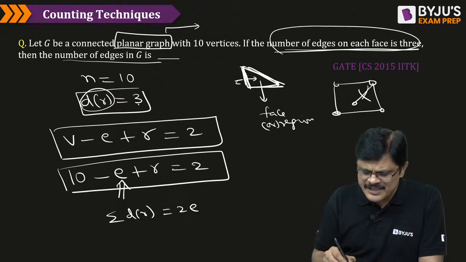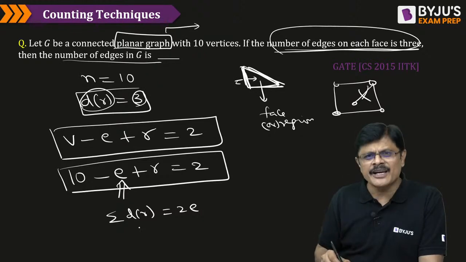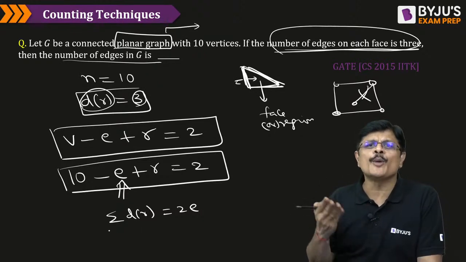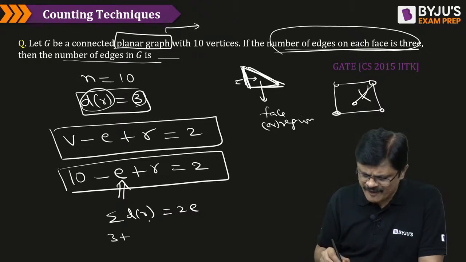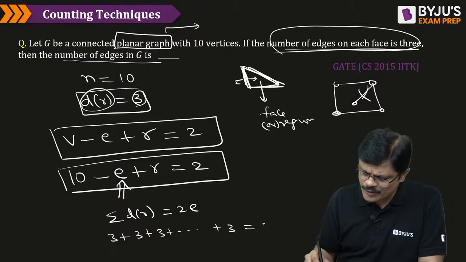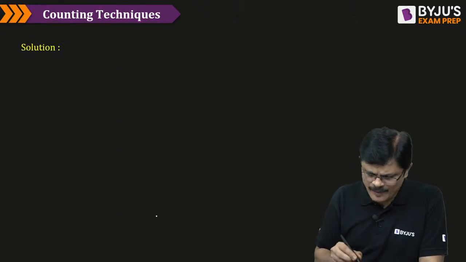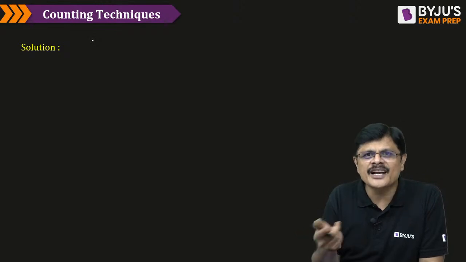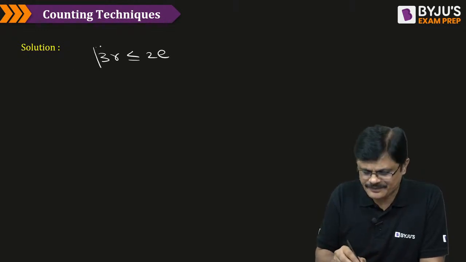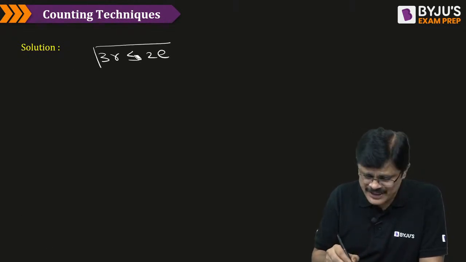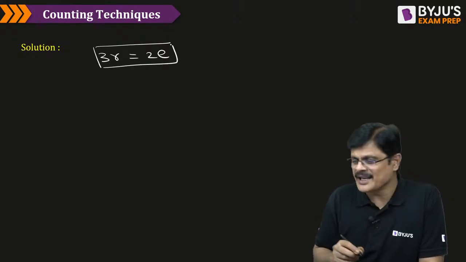And what is the degree of each region? 3. So the sum of degrees of regions means 3 plus 3 plus 3, as many times as there are regions. So 3 plus 3 and so on is equal to twice the number of edges. How many regions are there? R regions. Therefore, 3R should be less than or equal to 2E. Sorry, not less than or equal to, because he clearly mentioned each face is having 3 edges. So 3R should be equal to 2E.